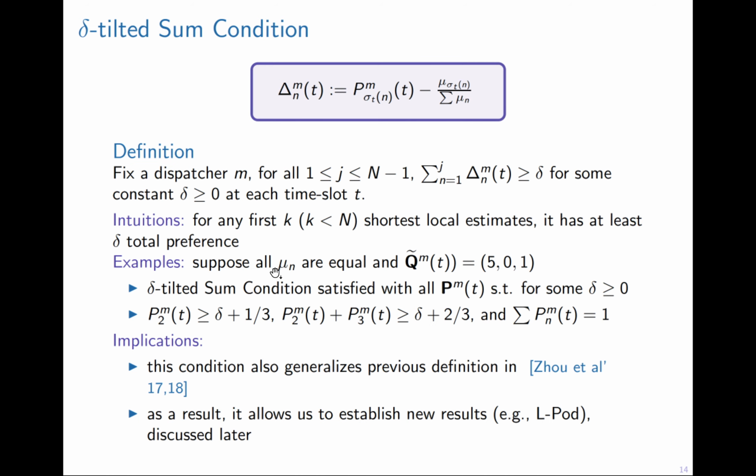If we look at the three server example, suppose the service rates are equal, and we consider one particular local estimates state. For this particular state, the delta tilted sum condition will be satisfied for any vector p if the following three equations are satisfied. As you can see, there is much flexibility here. And this condition and this flexibility directly generalize previous conditions in our previous papers. By this generality, we can establish new results.